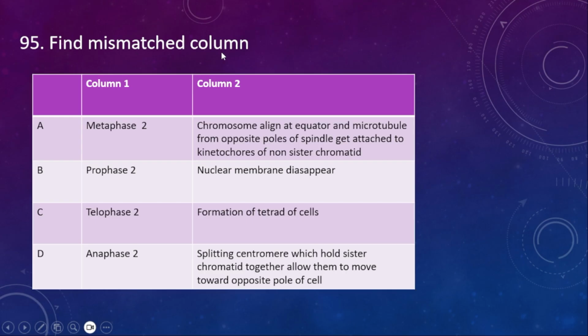95. Find the mismatched column. Metaphase 2, prophase 2, telophase 2 and then anaphase 2. Which one is going to be mismatched? In the metaphase 2, chromosomes align at equator and then microtubules from the opposite pole of spindle get attached to the kinetochore of sister chromatids and nuclear membrane disappears. In prophase 2, nuclear membrane disappears.